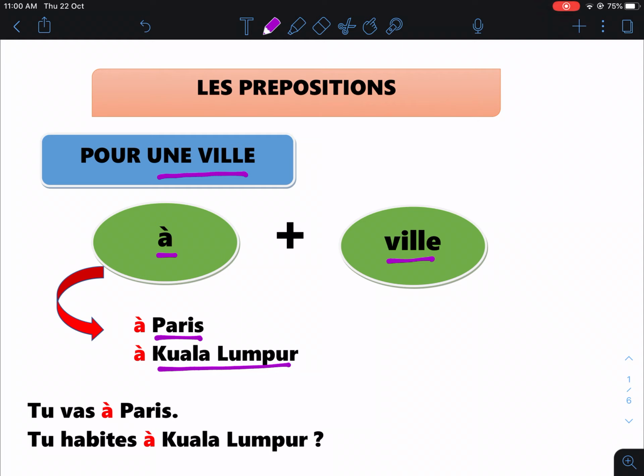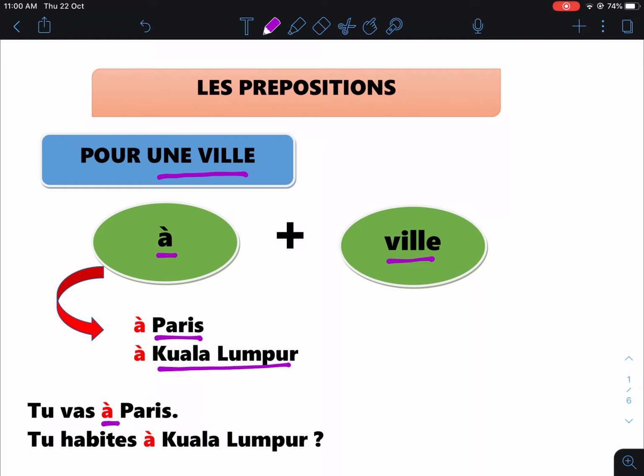Now, let's look at the meaning of this sentence and this question. The first one, you want to say, you go to Paris. So, to is a preposition in English. But to, in French, it is à. Okay? So, you say, tu vas à Paris. Means, you go to Paris.